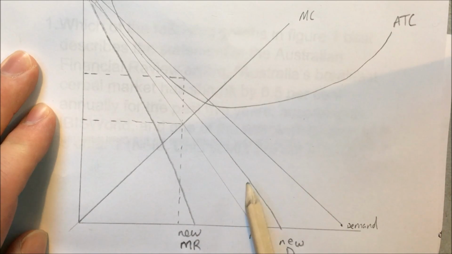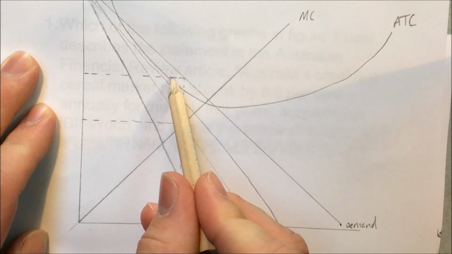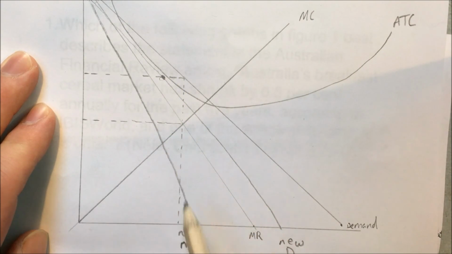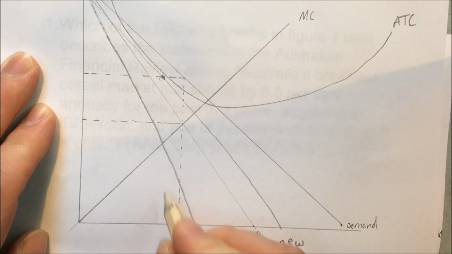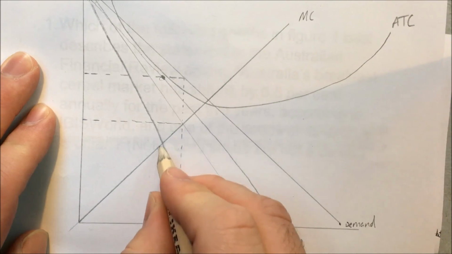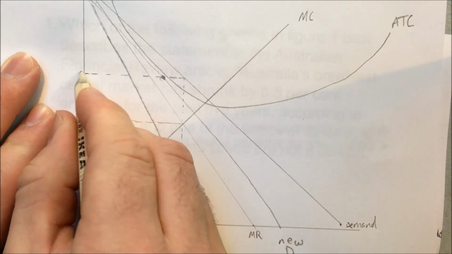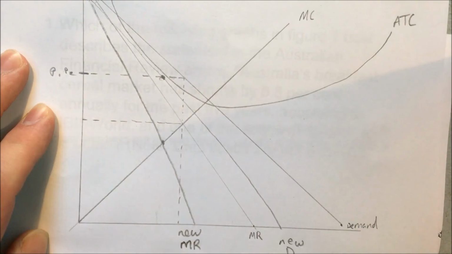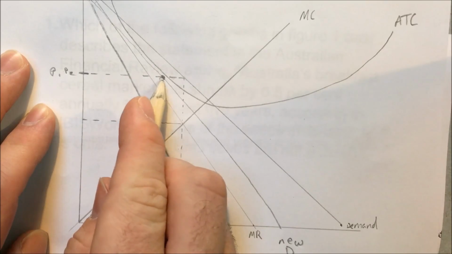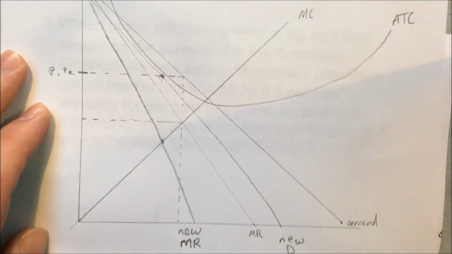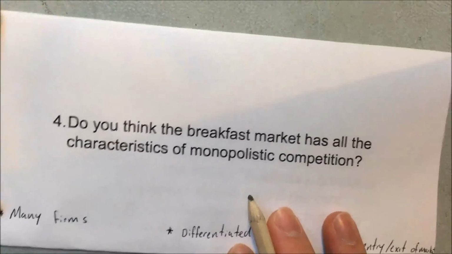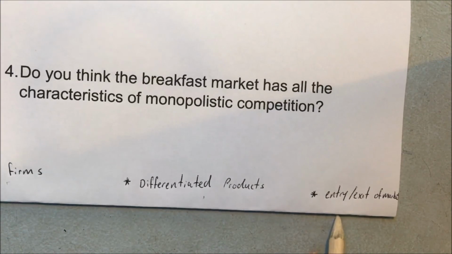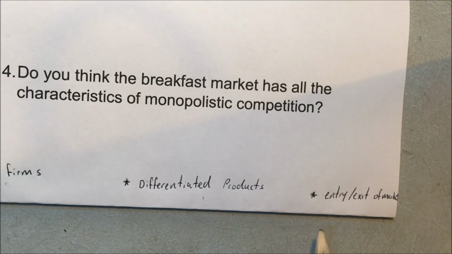Since the new demand curve is now slightly below the average total cost curve, that means that it will be making an economic loss. And the new price, even though staying at the same price, price 1 and now price 2, no relatively big change, the economic profit will still be zero. So this shows how there are many firms, a differentiated product, and how the entry and exit of the market is quite free.